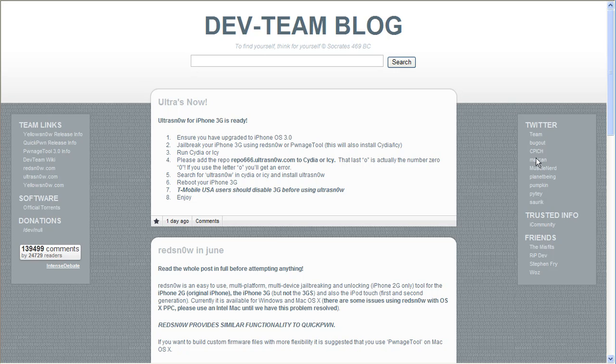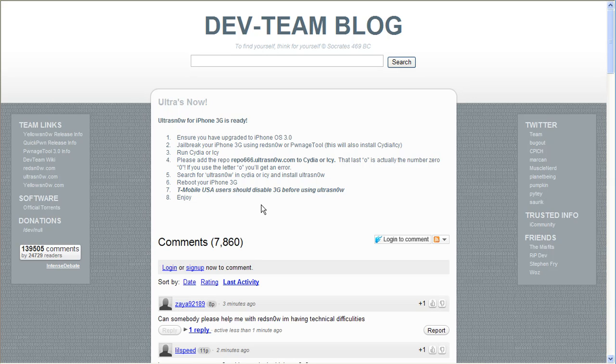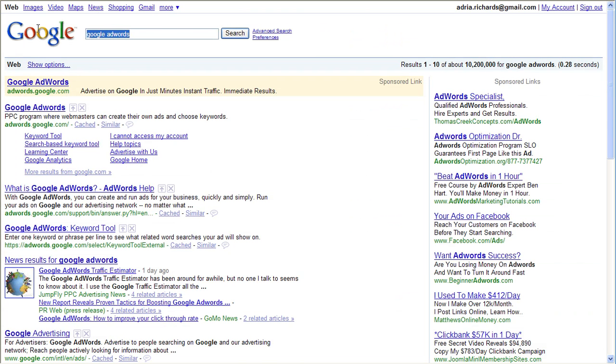Here are all their Twitter IDs. They're fairly humble, as most developers are, and helpful. If you just look at the number of comments, even on their newest post here, 7,965. People are very into what these developers are doing, right? Their website domain is blog.iphone-dev.org.